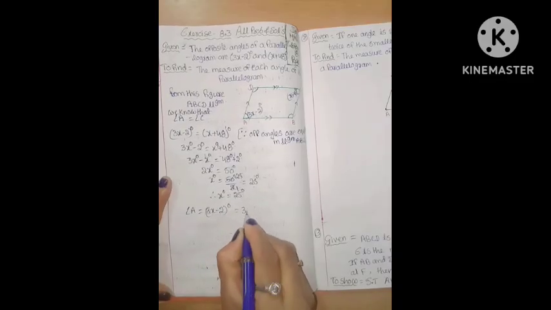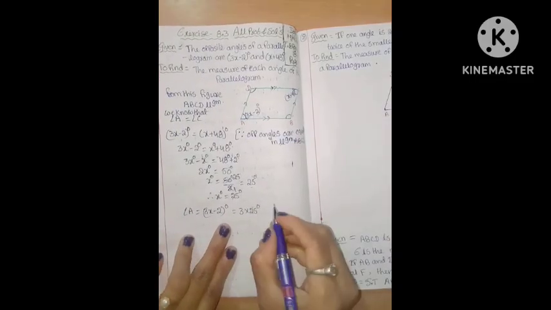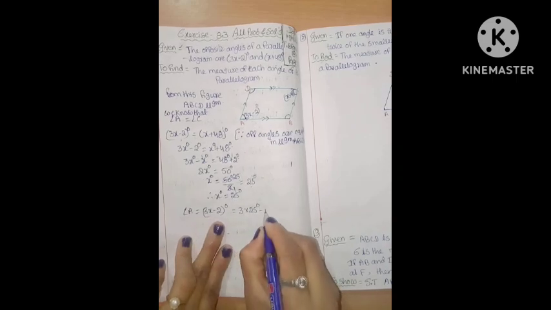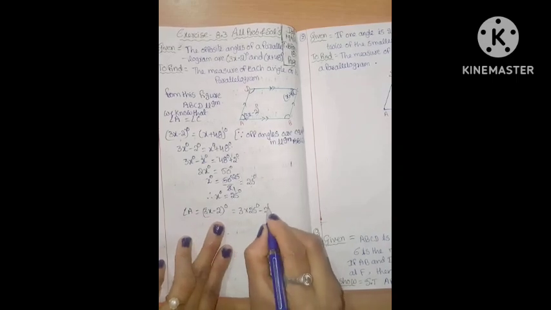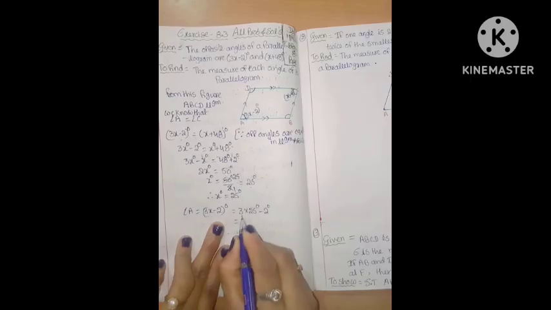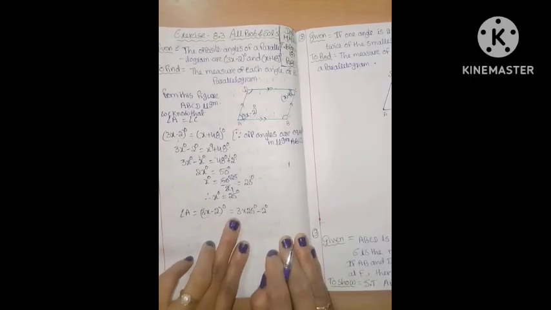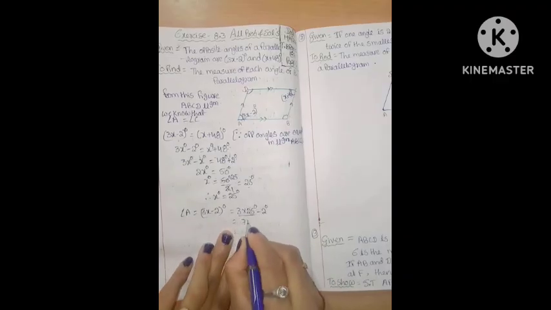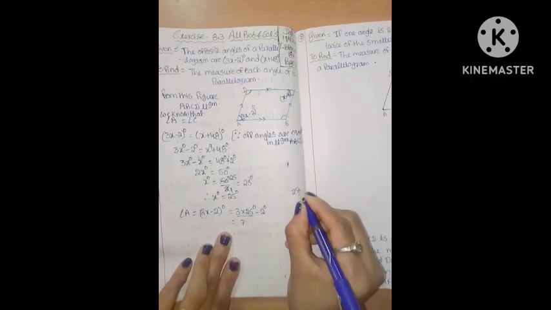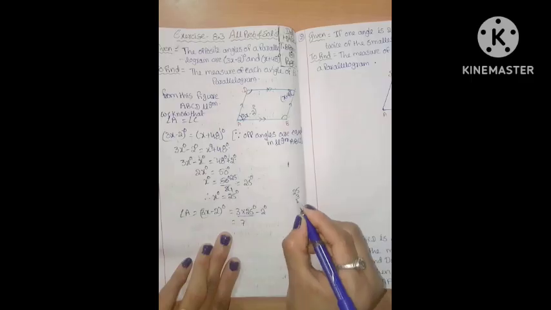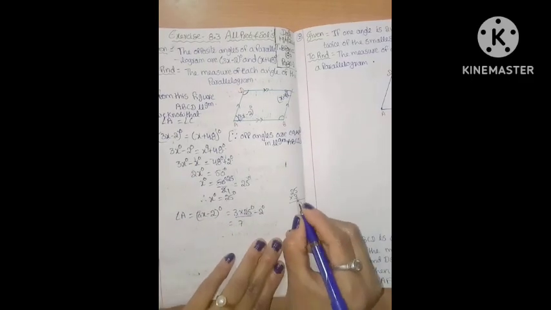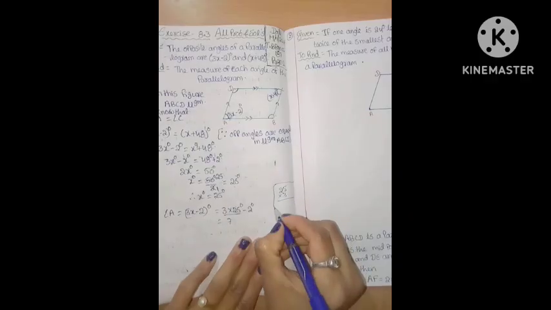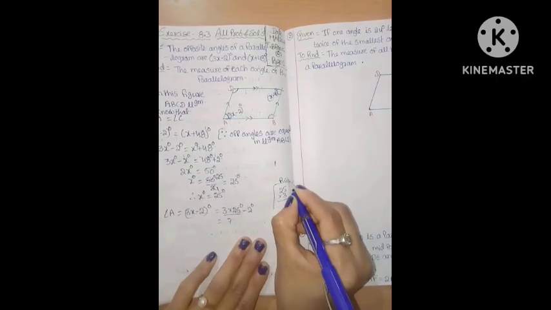Substitute here: in place of x, we write 25 degrees, minus 2 degrees. So 25 into 3, multiplication of these two terms. How much value will we get? 75. This is the rough calculation.